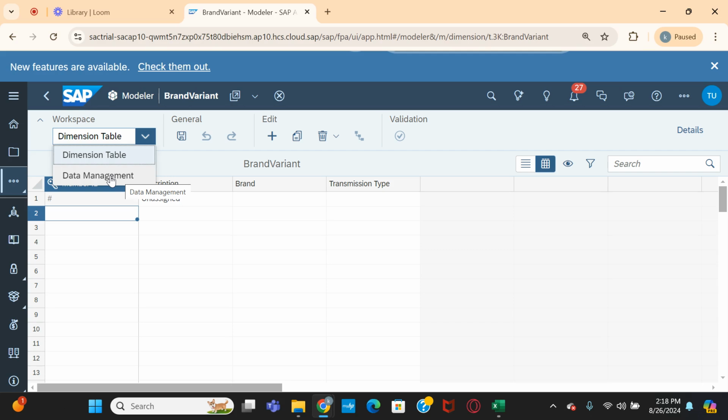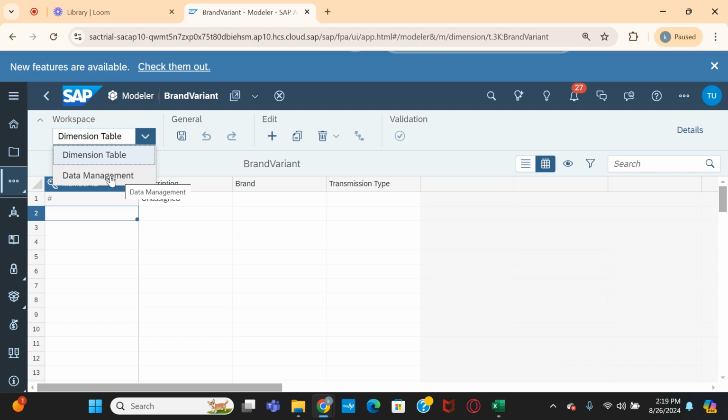Generally in the BPC system, you need to assign the dimension to the model. After that only, you can upload the master data into the dimension by using the BPC packages. But here that is not the way.